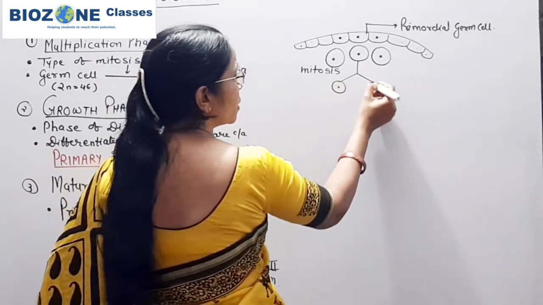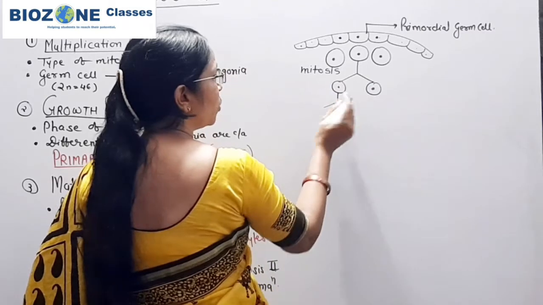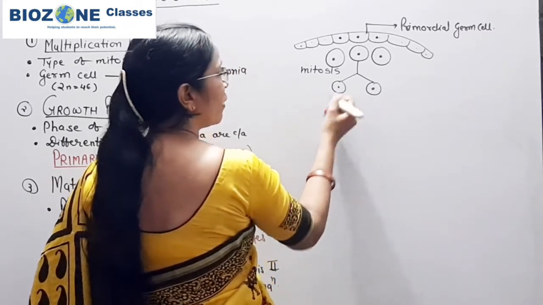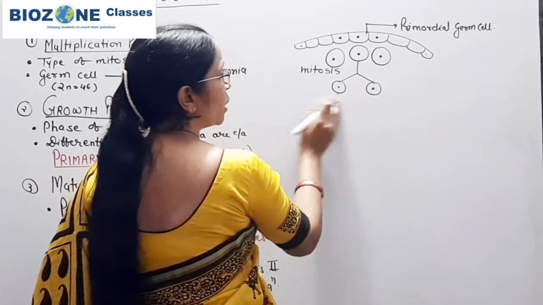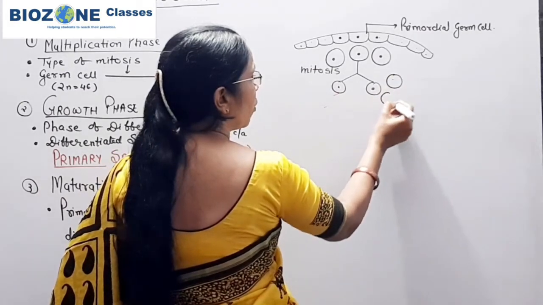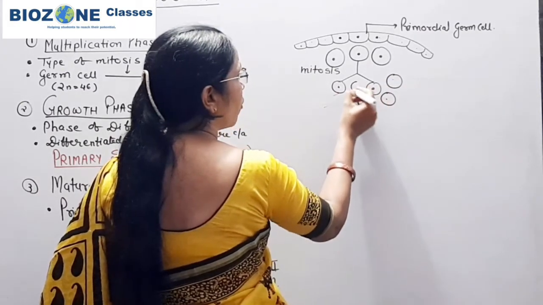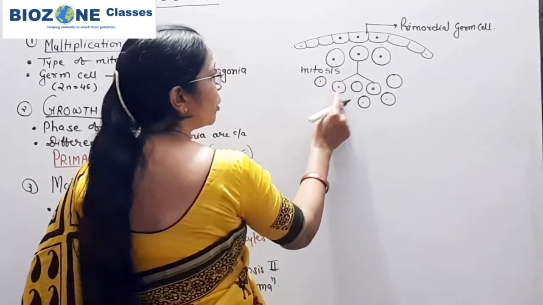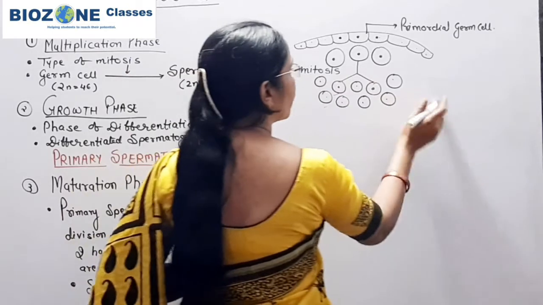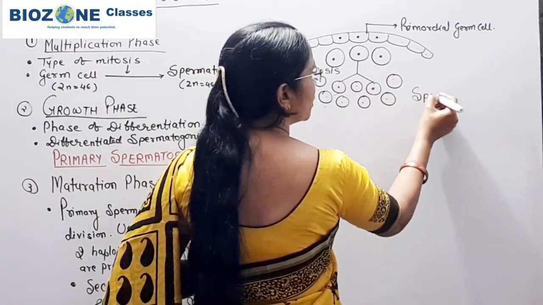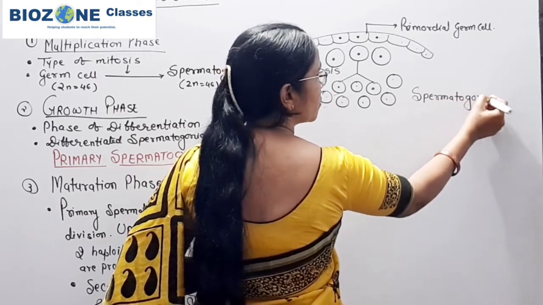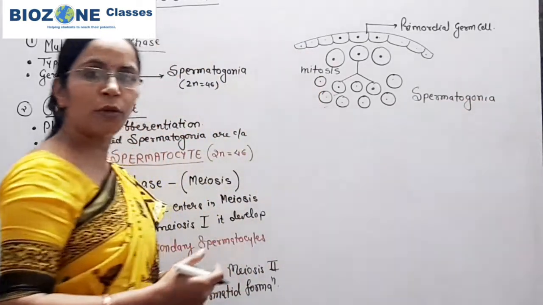Upon mitosis, they every time produce two cells. So every time they undergo mitosis they produce two cells, and because of that a number of spermatogonia are formed here. Here we show simply two cells to indicate the mitosis, and this mass of cells is called spermatogonia. Each individual cell is called a spermatogonium. This part you remember very well.